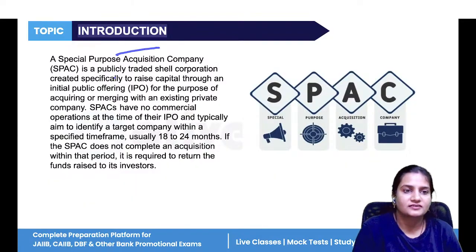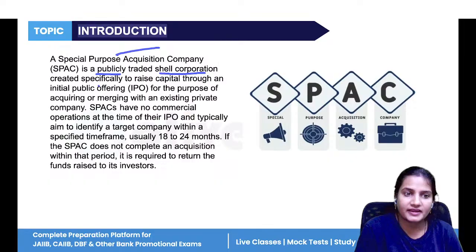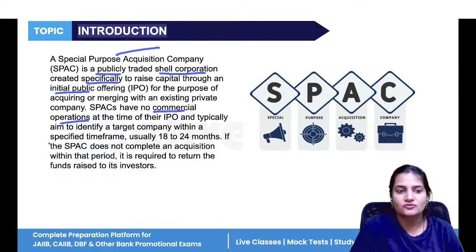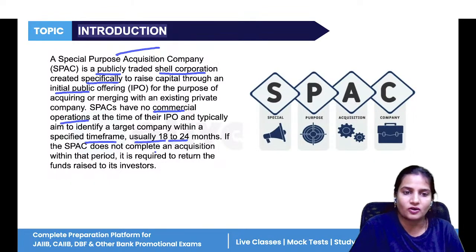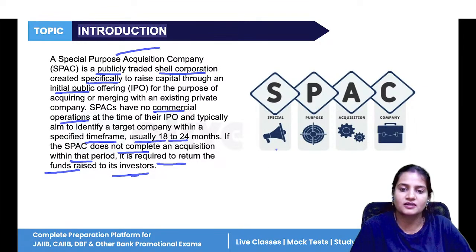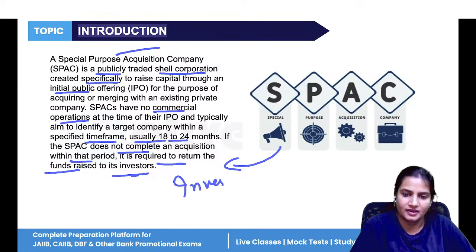So, what is a SPAC? It is a publicly traded shell corporation. It is created specifically and raises money through an IPO. SPACs don't have any commercial operation at the time of IPO, and usually the time frame of a SPAC is 18 to 24 months. If the acquisition is not completed within that period, it is required to return the funds raised to its investors.